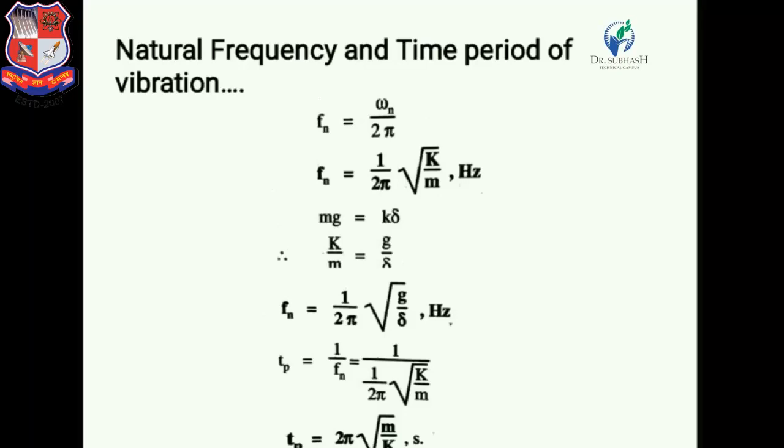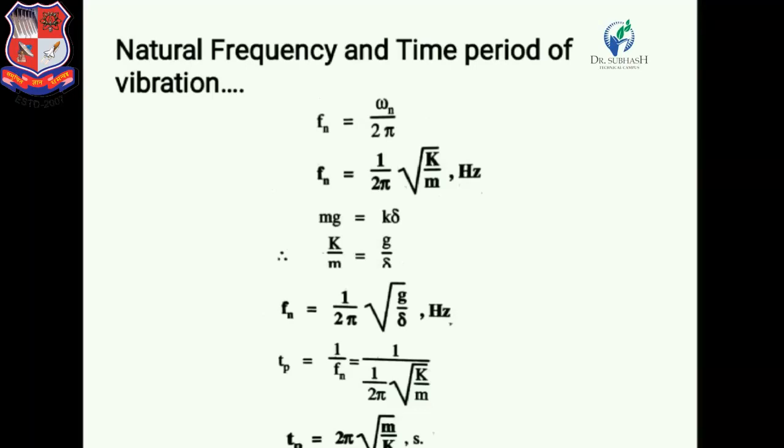If we put the value of omega n, root k by m, then we get natural frequency Fn is equal to 1 upon 2 pi into root k by m in hertz. Again we know that mg is equal to k delta. So we get k by m is equal to g by delta. So we can replace k by m with g by delta. So we get another equation: natural frequency Fn is equal to 1 upon 2 pi into root g by delta.